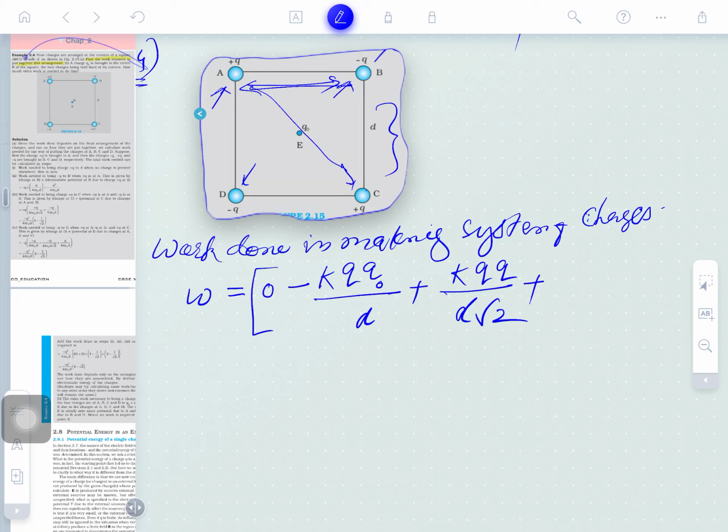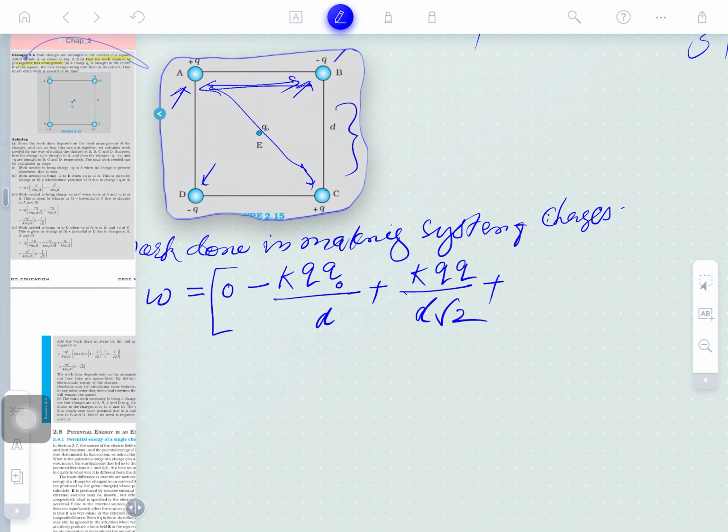Next, the fourth charge is to be brought here, so you need to do work against three charges. Against one, K, positive and negative, so it becomes negative, and the distance is D.